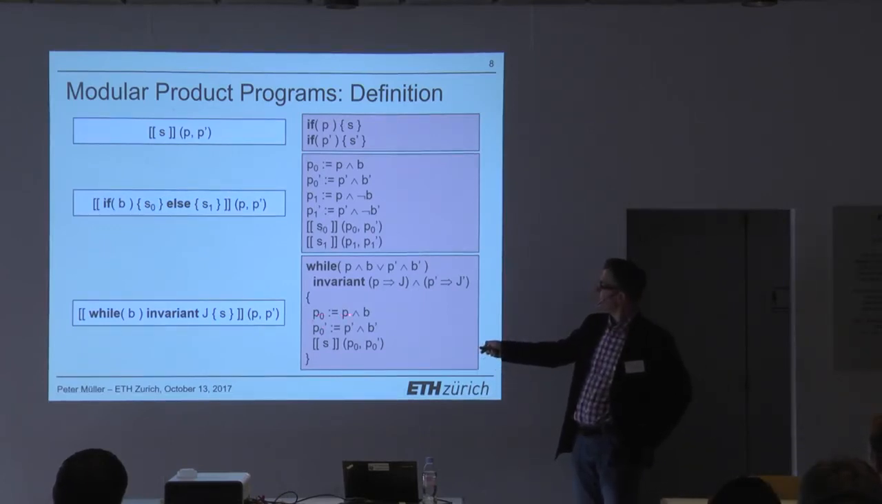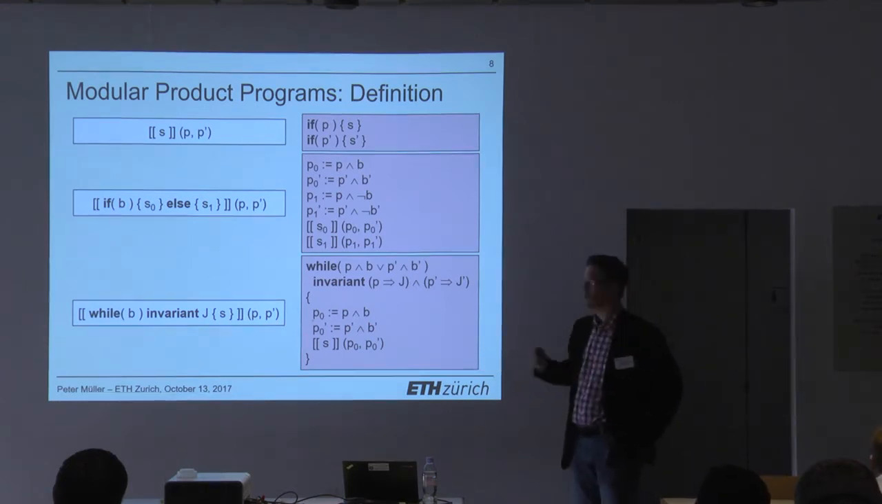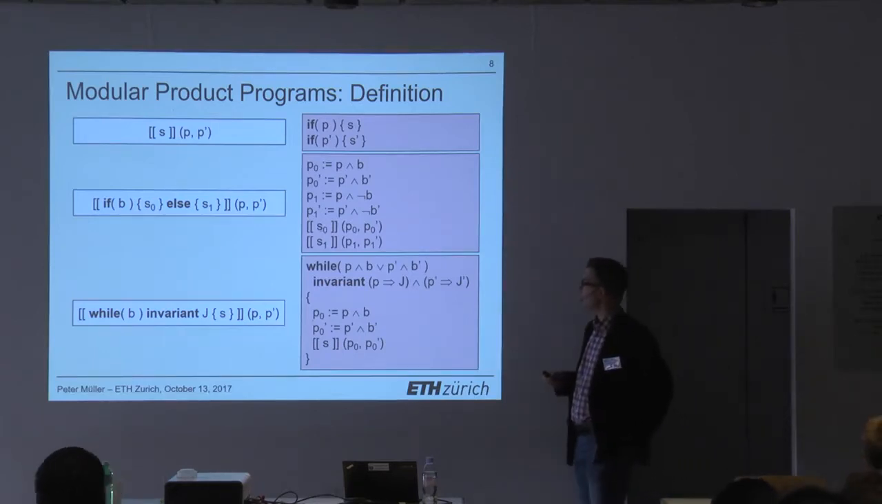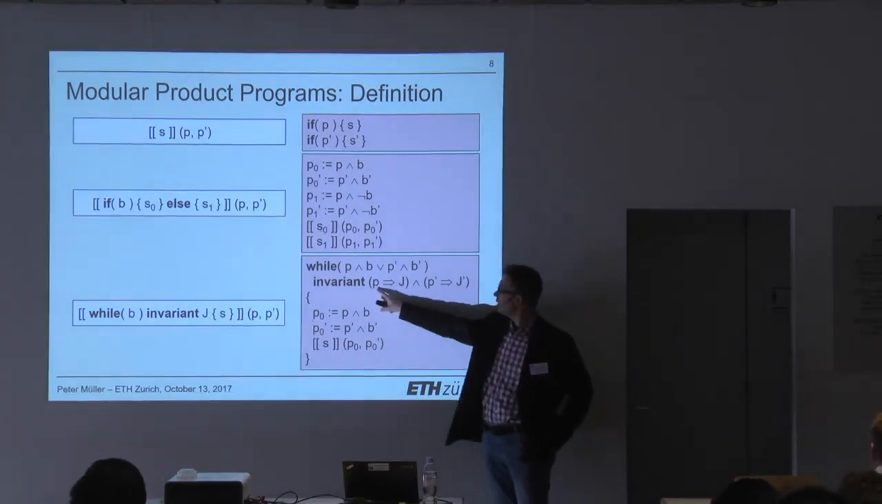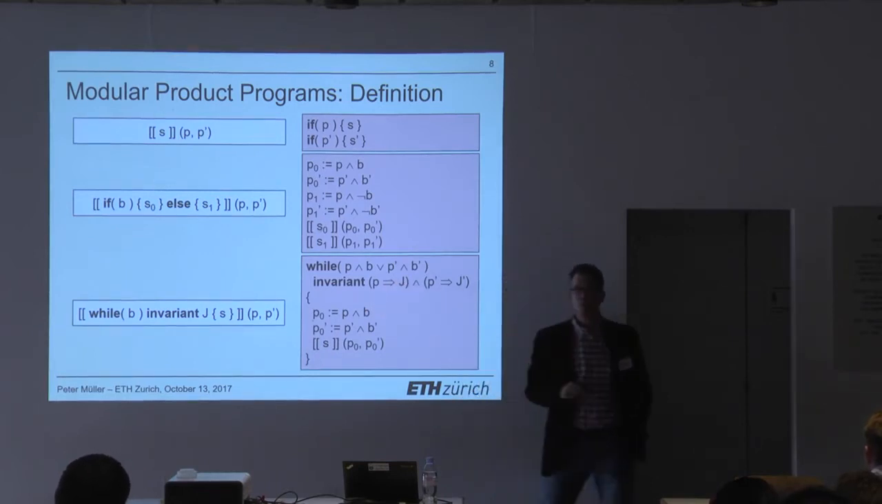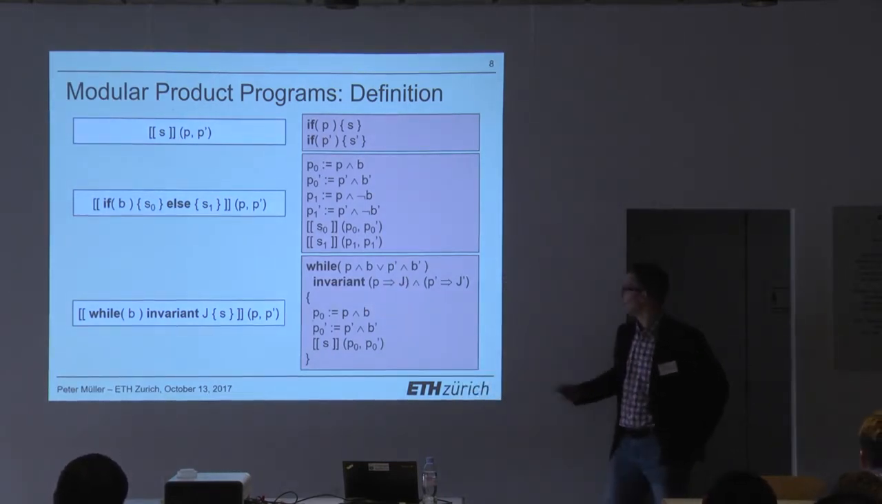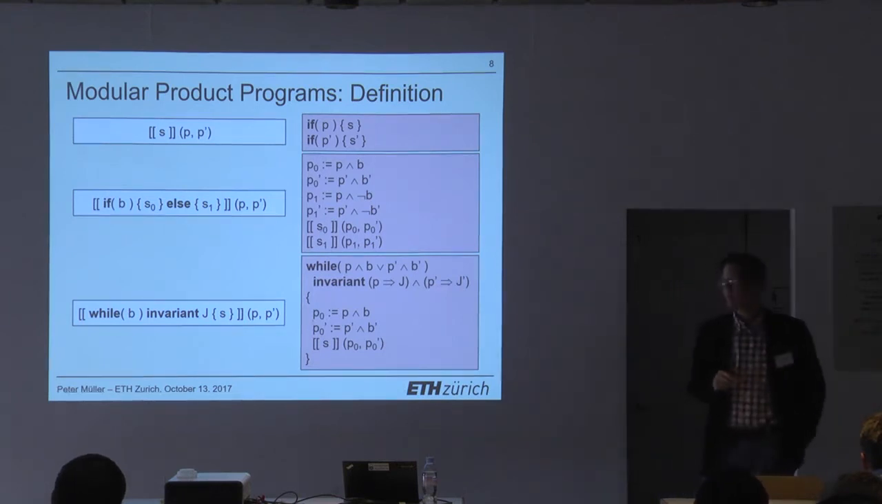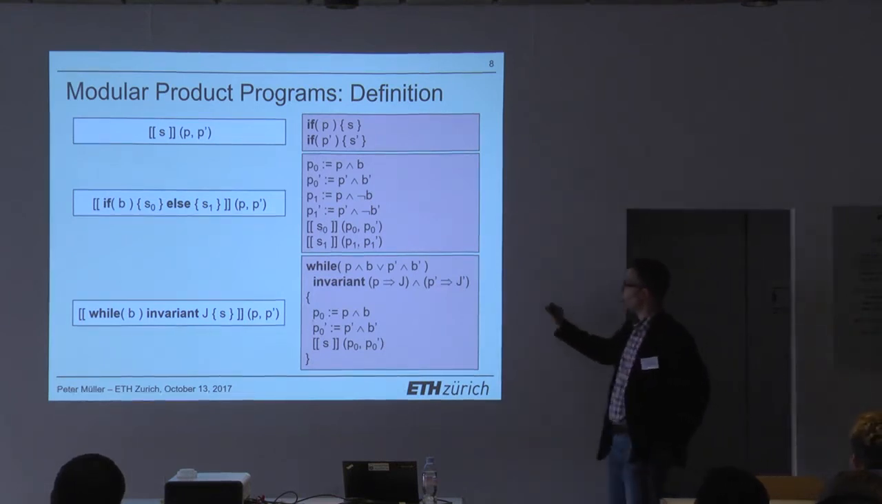P0 says the first execution is active and the condition holds. P0 prime does the same for the second execution. And then we use those conditions for the translation of the loop body. And we can also automatically translate the loop invariant. It's just if the first execution is active, then the unprimed version of J is the loop invariant. And if the second is active, the primed version is the invariant. Okay? And now the point is really that we have only 1 loop here.